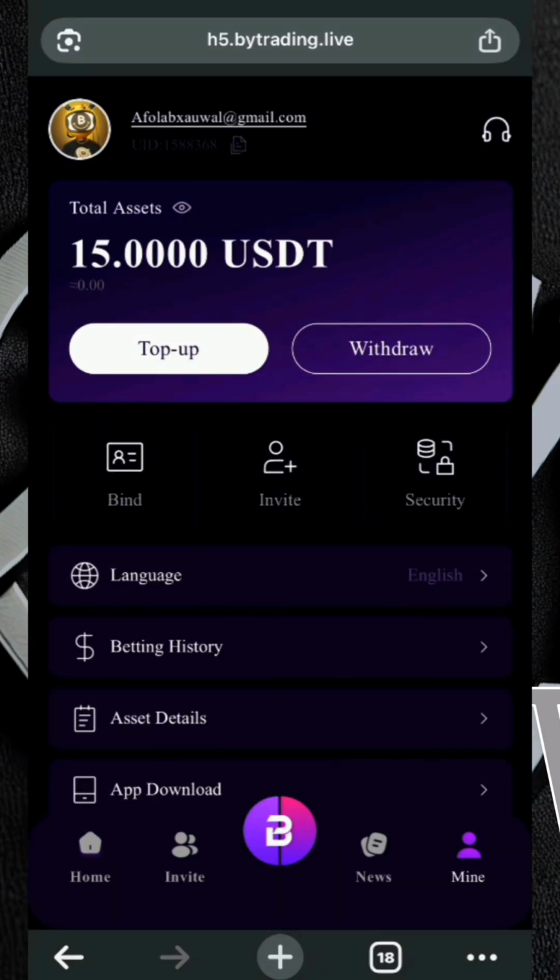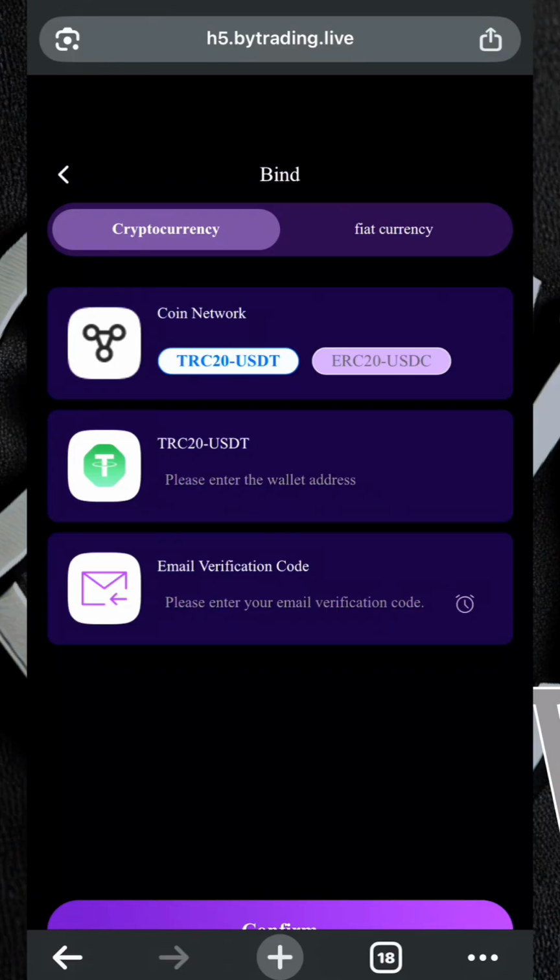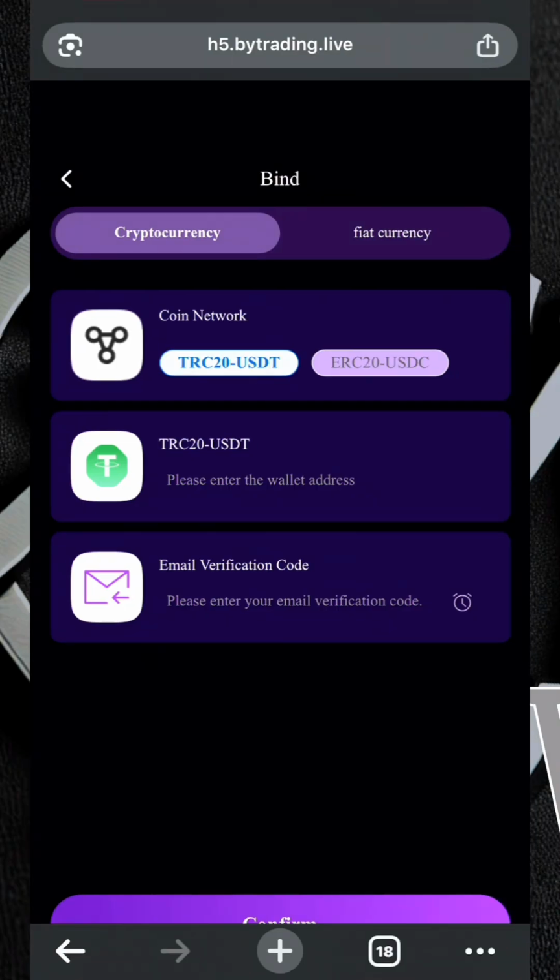Withdrawing from this platform has a fee of $1 right here. They'll be charging me $1 to withdraw my funds from this platform. So just like that, my withdrawal application has been submitted successfully and is waiting to be processed. Just give this a few minutes to get done. Guys, as you can see, this is my wallet app, and $14 has successfully been deposited into my wallet app. I withdrew a total of $15, and then I was charged $1 as a fee to withdraw my funds, and then I was deposited $14. So just like that, guys, that's how simple and easy it is to withdraw your funds from this platform. I hope you guys can see that.